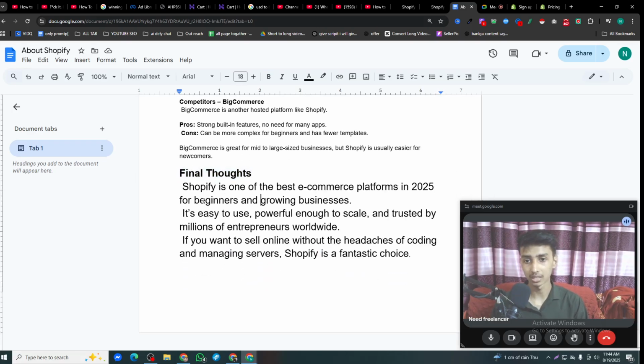So the final touch: Shopify is one of the best platforms in 2025 for beginners and growing businesses. It's easy to use, powerful enough to scale, and trusted by millions of entrepreneurs worldwide. If you want to sell without the headaches of coding and managing servers, Shopify is a fantastic choice.